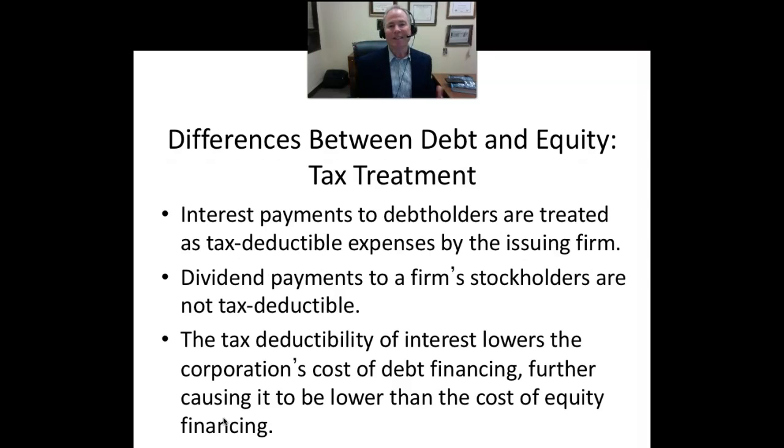There's also a difference in tax treatments. Interest payments to debt holders are treated as tax-deductible expenses. At least they are under current U.S. law. Whereas the dividends, in contrast, that the company pays out, are not tax-deductible. In fact, if we think of that income statement, dividends are paid out of net income after taxes and interest expenses have been made. The firm makes a decision how much to be paid out in dividends and how much to be reinvested back in the firm. That's the dividend long-term decision that we talked about earlier.